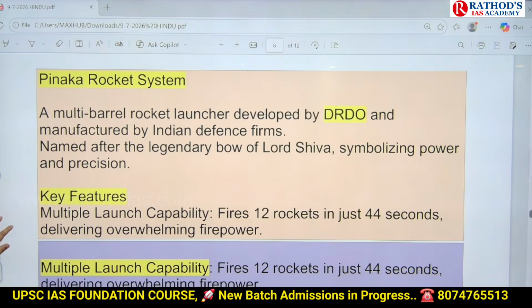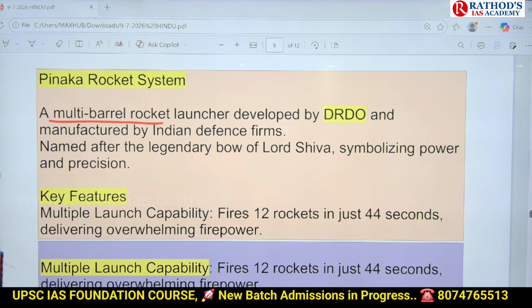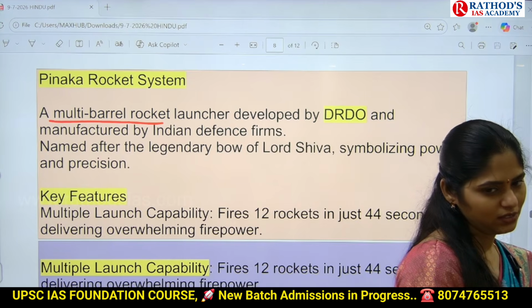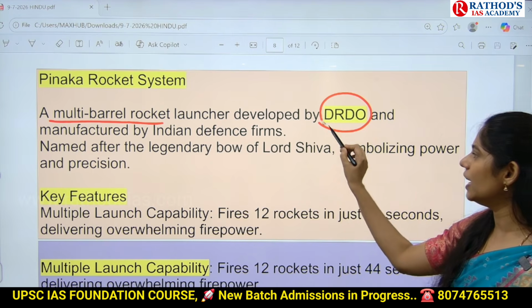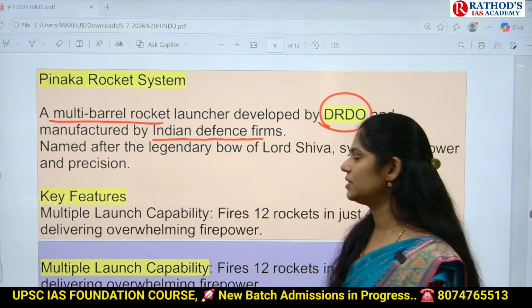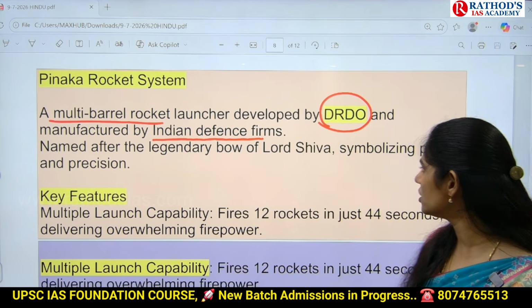This Pinaka rocket system is a multi-barrel rocket launcher. Who developed this? DRDO. Here in Hyderabad we also have DRDO, DLRL. It is developed by DRDO and manufactured by Indian defense firms. It is nothing but indigenous technology.